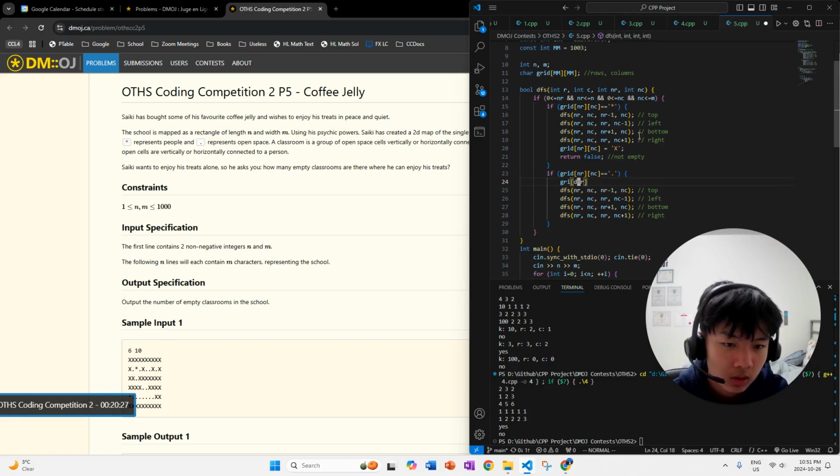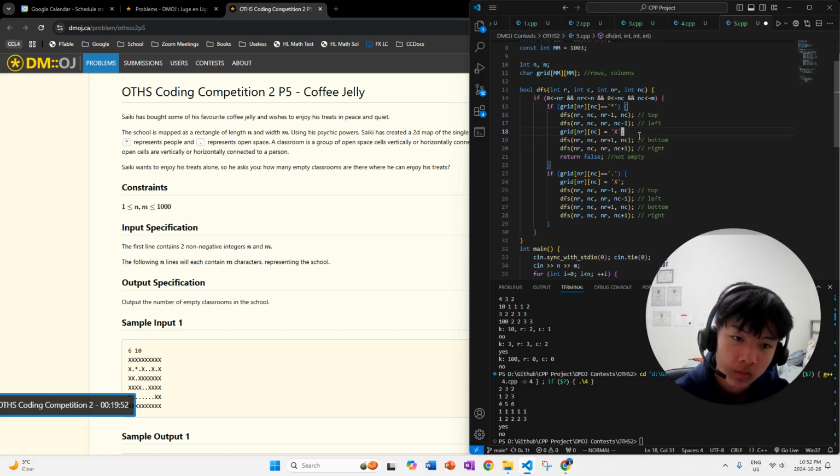Actually, we need to check, turn this into a wall so that we don't check it again before we run the subsequent functions. So let's do that for this one as well, except we don't return false in this case.